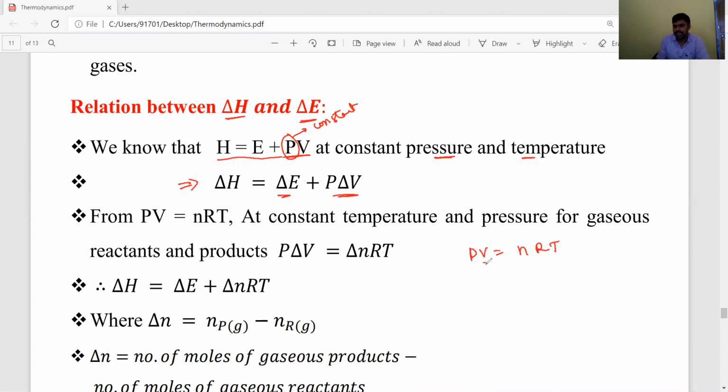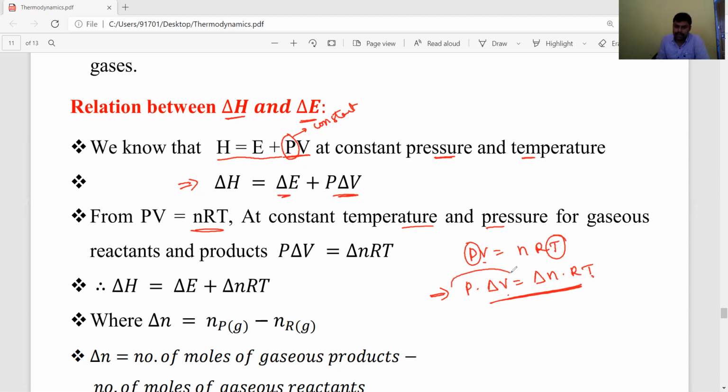When pressure and temperature are constant, P into delta V is equal to delta n into RT. So from the ideal gas equation PV equals nRT, at constant temperature and pressure it becomes P into delta V equals delta n into RT.